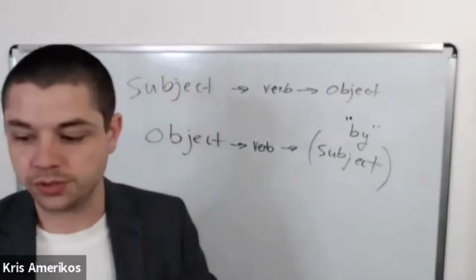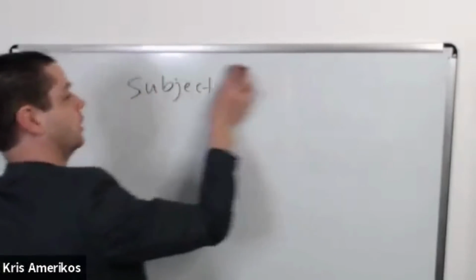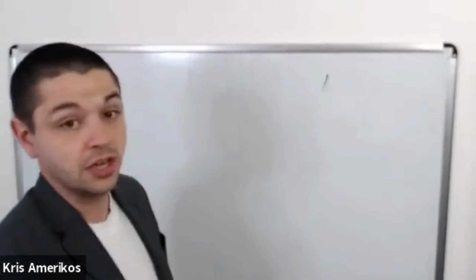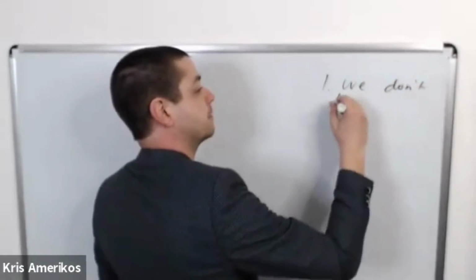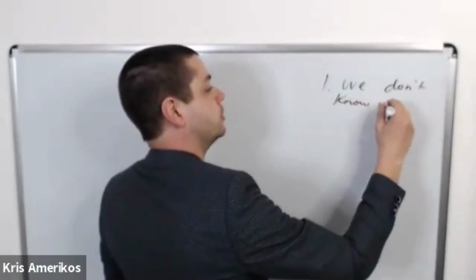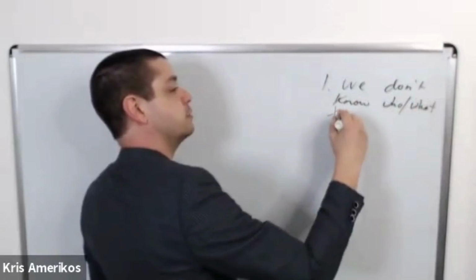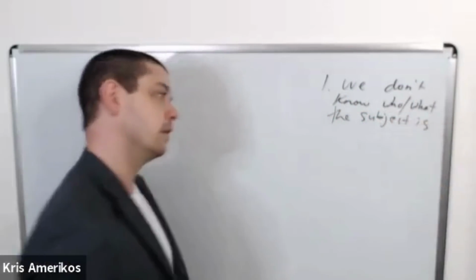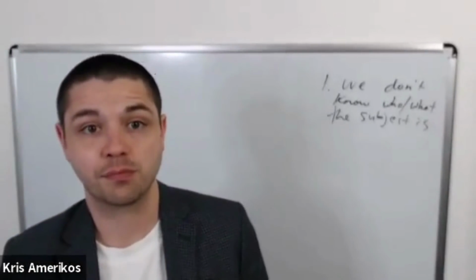So when do we use this? Don't worry, we will talk about this a lot more. When do we use this? We use this in a few different situations. First, we don't know who or what the subject is.